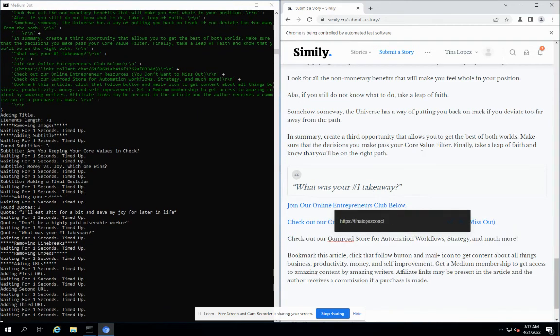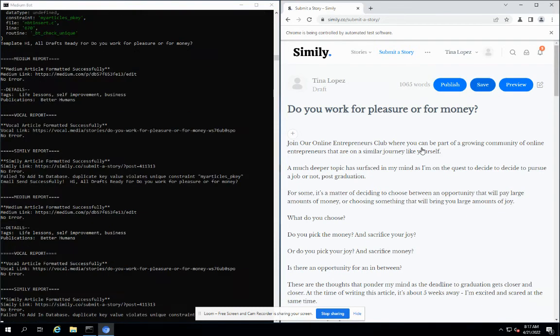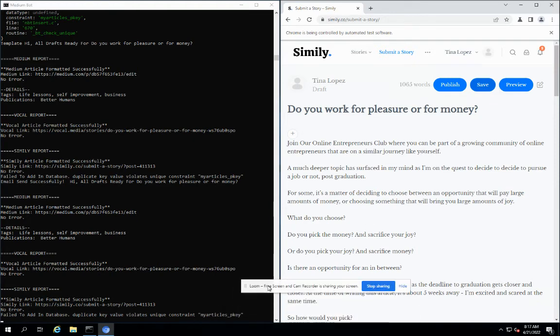Now you can see the bot is adding the URLs, and now it is saving the bot, and it is saving the article, and everything is working fine. Basically, you can see everything was executed successfully. This is the report for Medium, Vocal, Assembly, and all of this kind of stuff. The text was this and the publication was this, and everything is quite detailed.